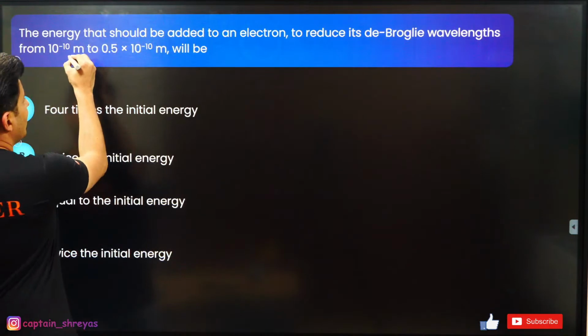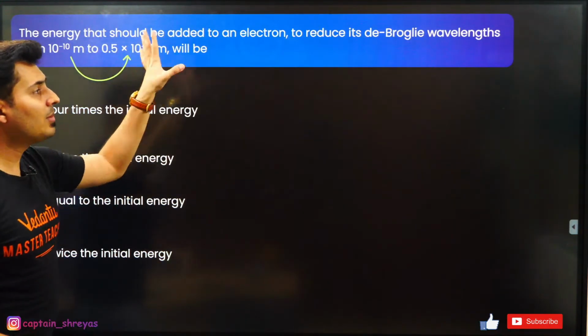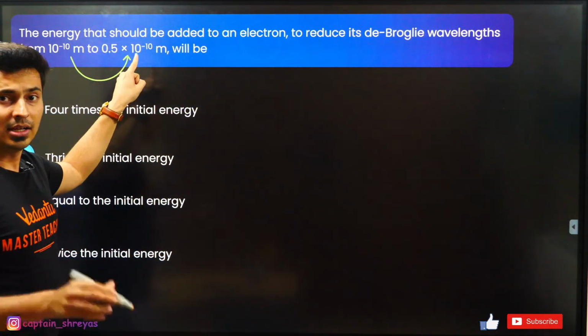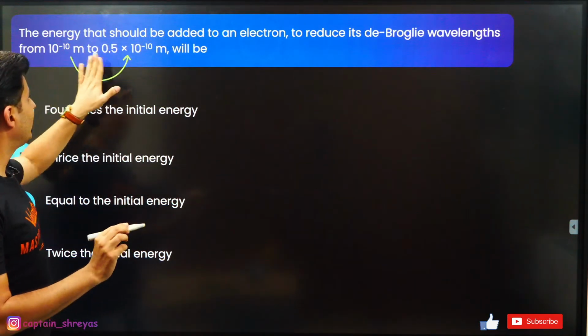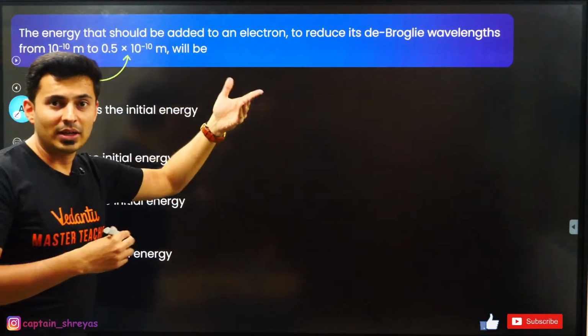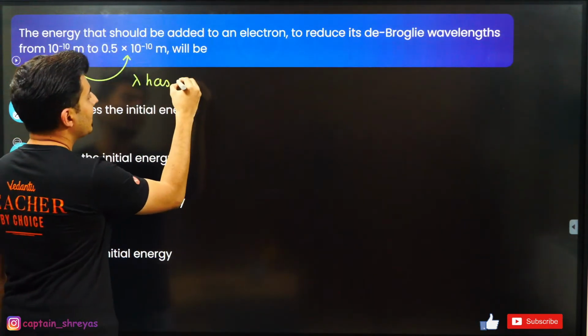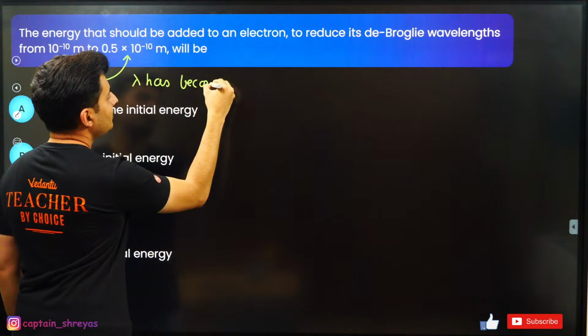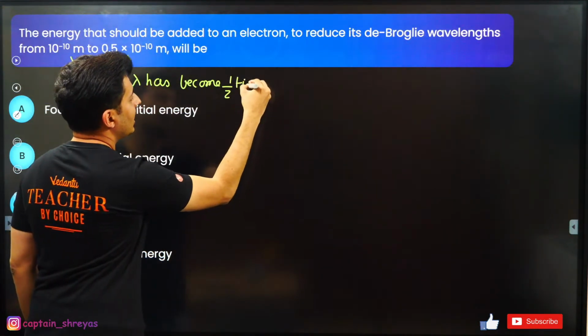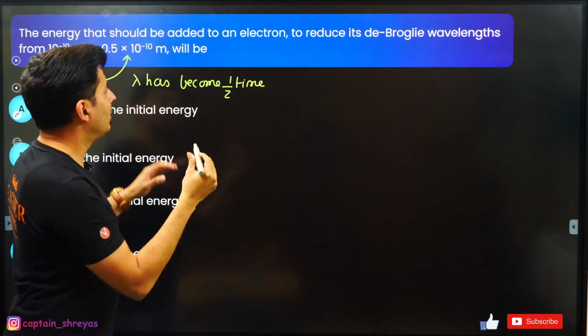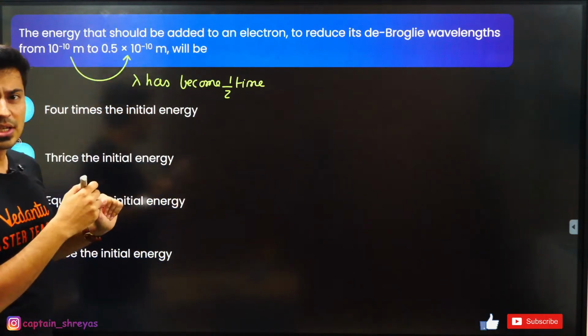You can see from here to here what has happened. The de Broglie wavelength has become half, right? If it was lambda, it has become 0.5 times of it. That means the wavelength has become half. Now how are the de Broglie wavelength and energy related?